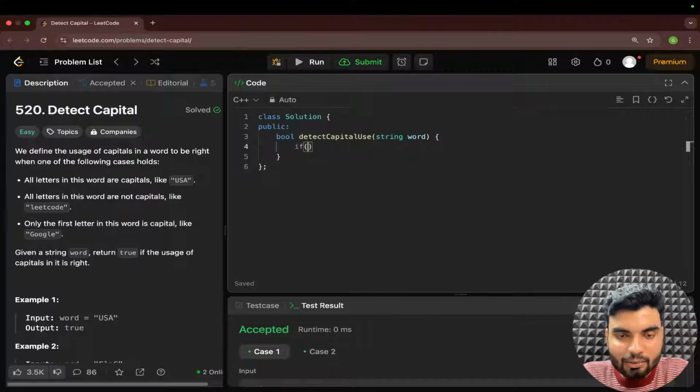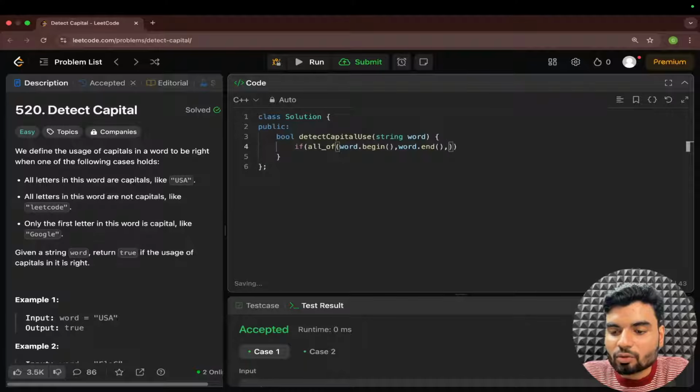Okay, so I will write the condition here, all_of. Now we can pass the parameters, whatever we want. From the starting, word.begin, till the end, word.end, I want to check everything.